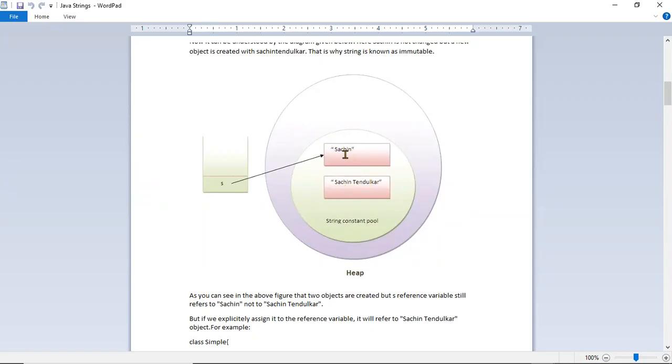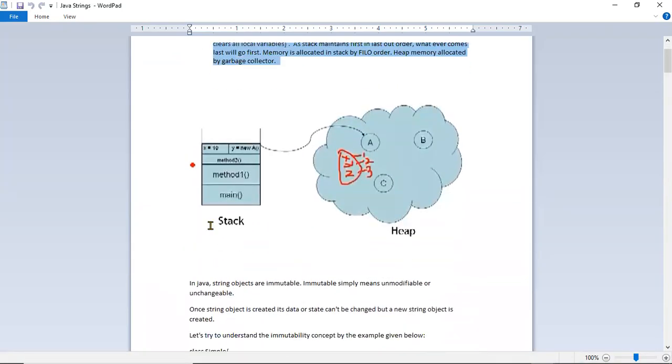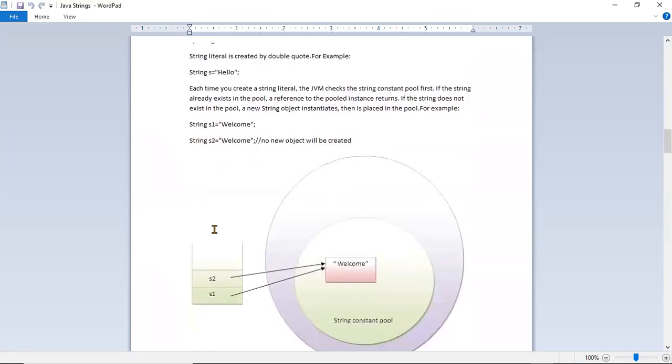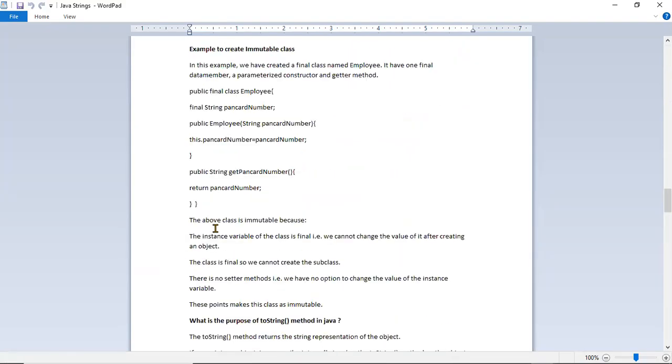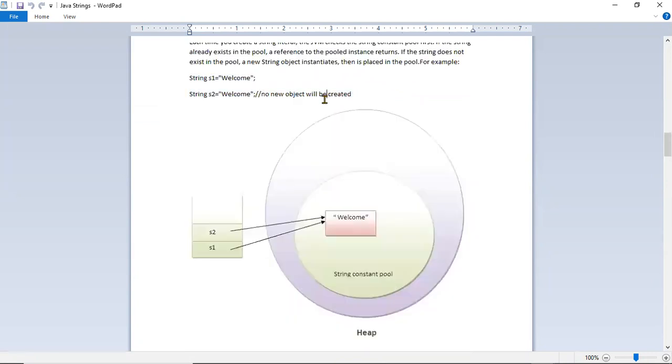Reusability means if one string is created inside the literal pool, and any other variable tries to use the same string, it will reuse it. Let's look at an example. Suppose in the program you put string s1 equal to welcome and string s2 equal to welcome. Here the two strings are the same.